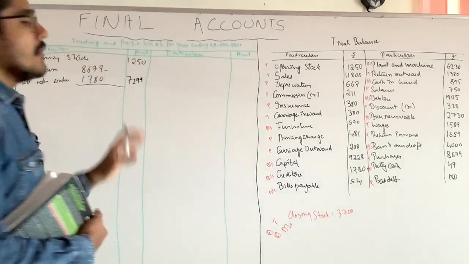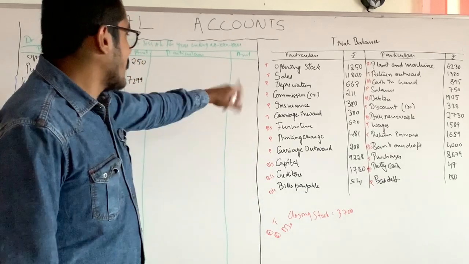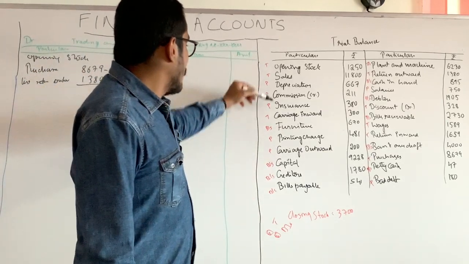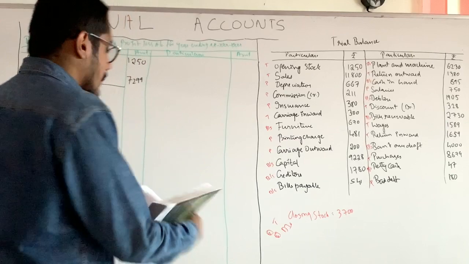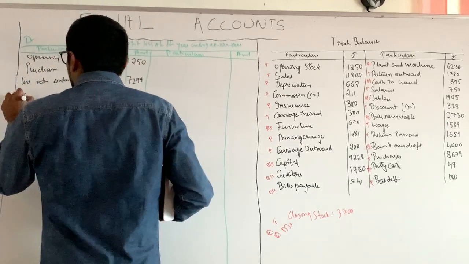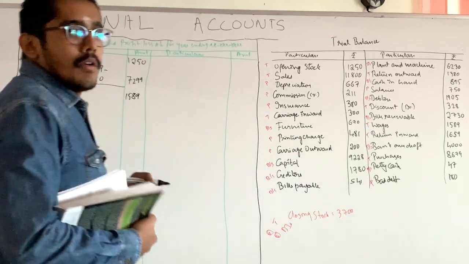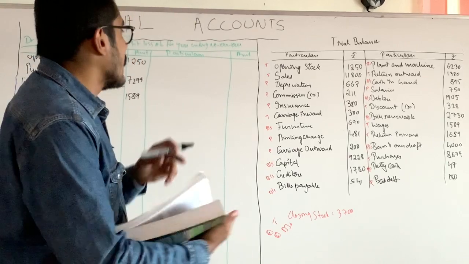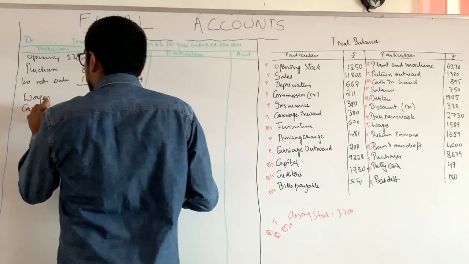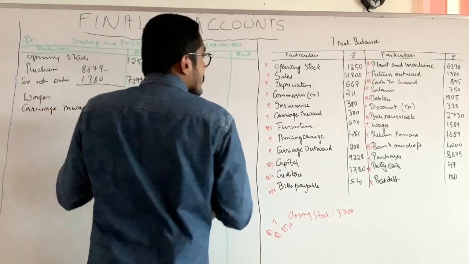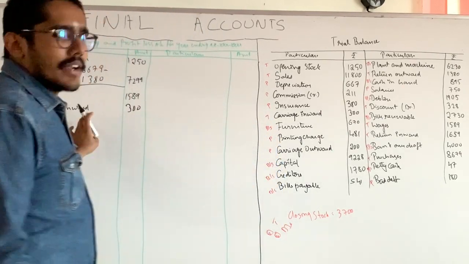Okay, then what are the items which come under trading account? First one, it can be all the direct expenses, right? What are the direct expenses over here? See, opening stock, sales, yeah, wages, right? Wages, it is there, no? So wages 1589. Okay, what are the other things that will come over here? Carriage inward, right? Carriage inward, that is 300. There are no other expenses coming in the trading account.